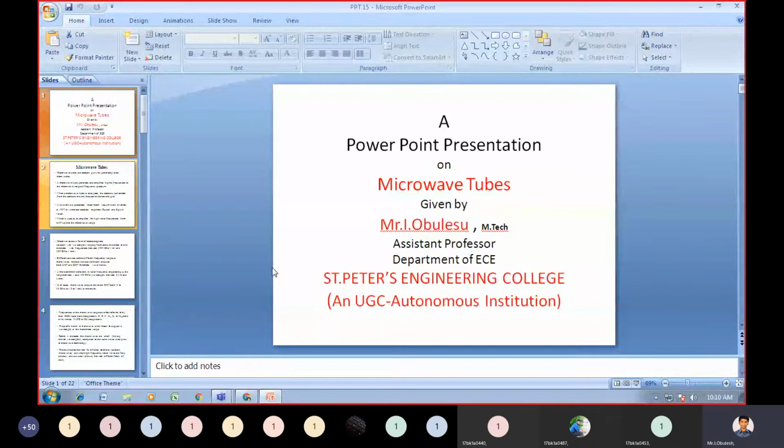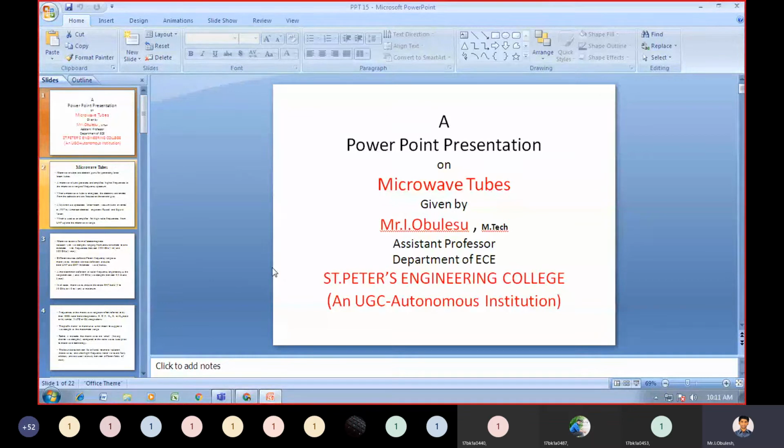When a microwave tube is energized, the electrons are emitted from the cathode and are focused on the control grid.